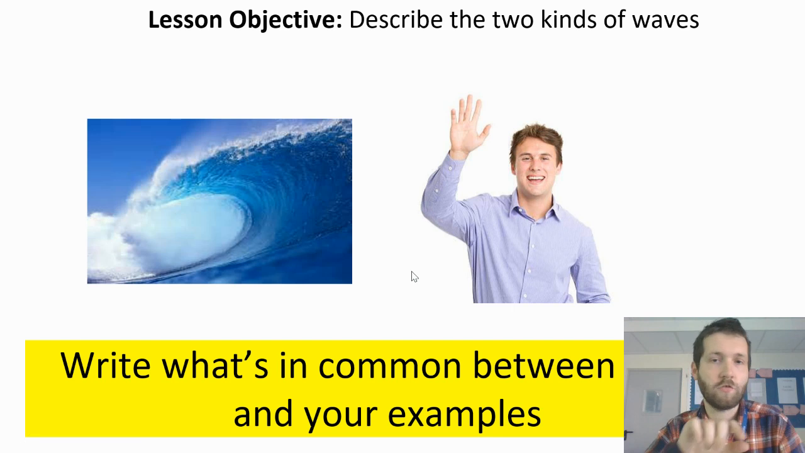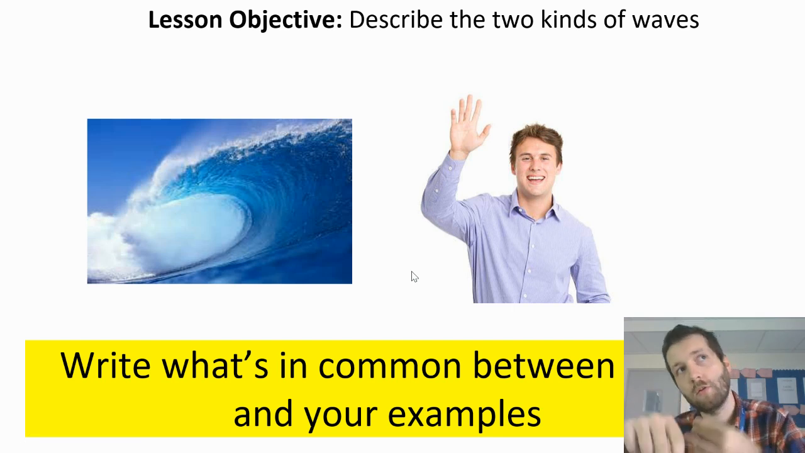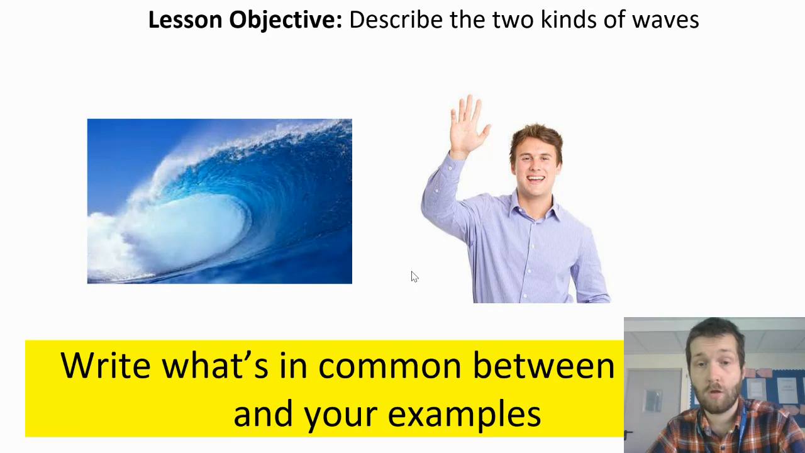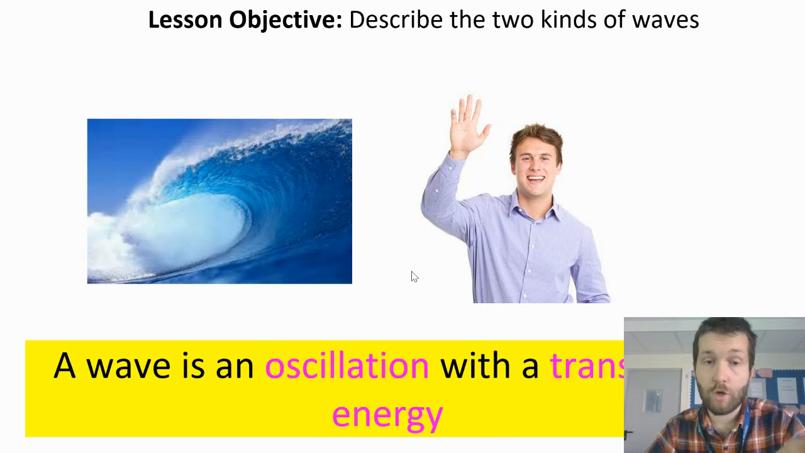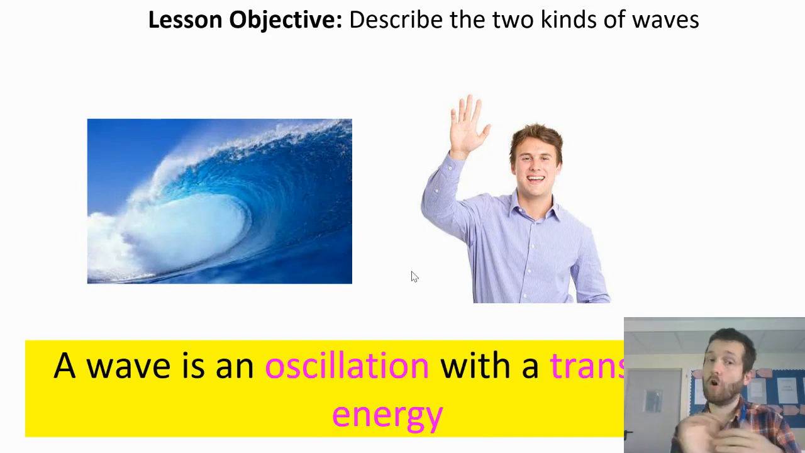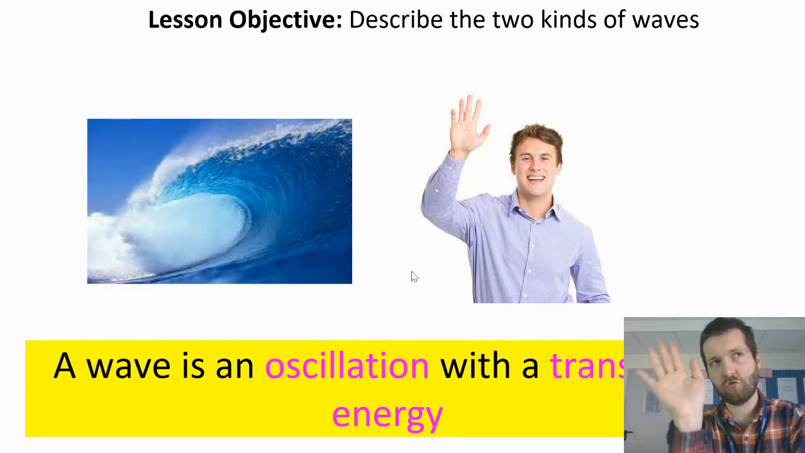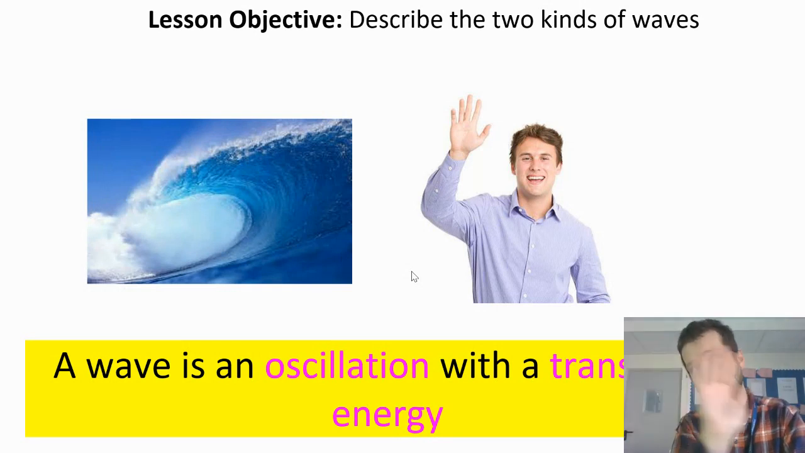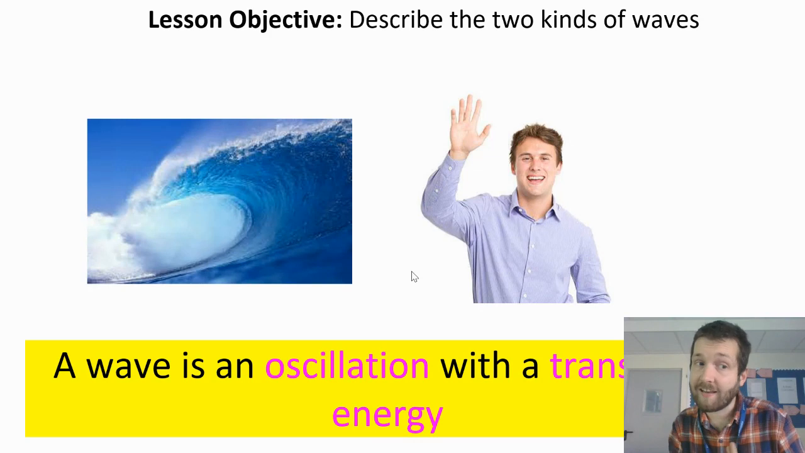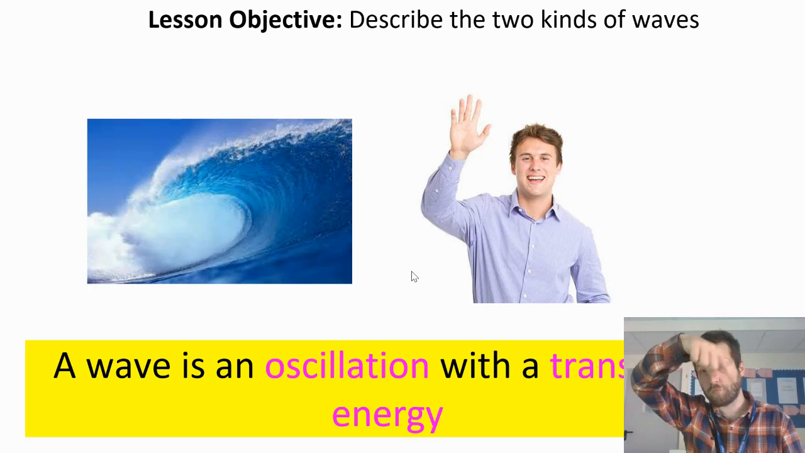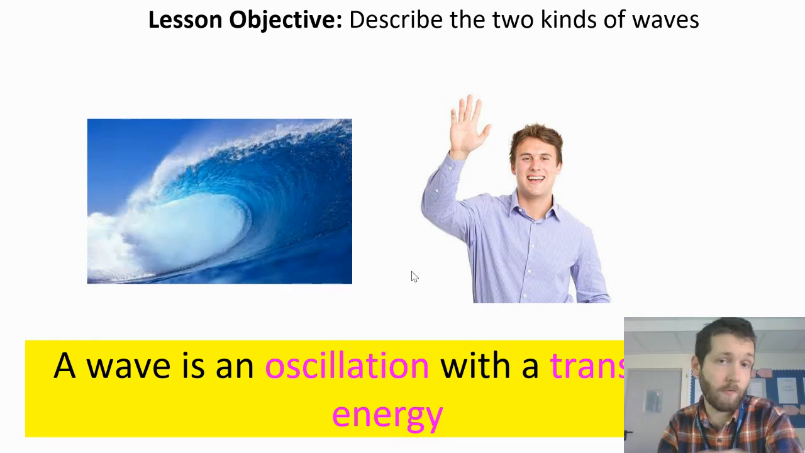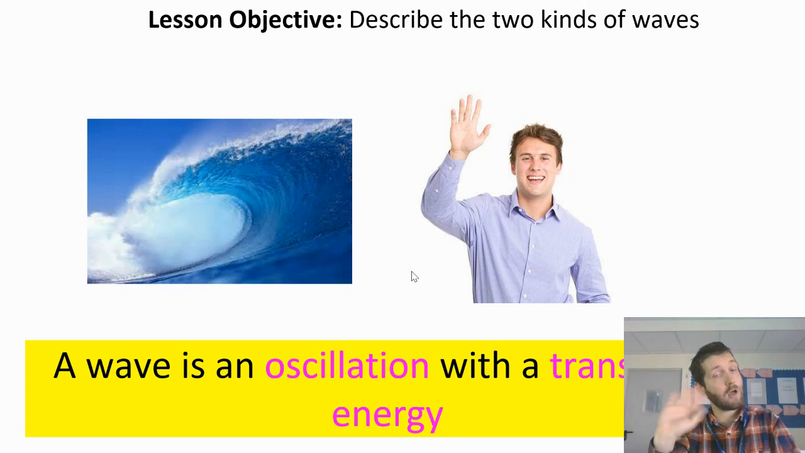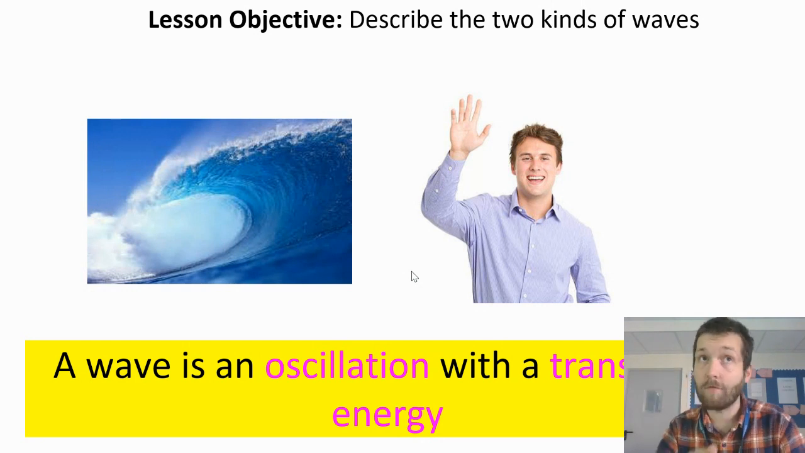Okay, so we finished off last time having a look at this, and we were looking for examples. Let me describe what is common between them. First thing that's in common is an oscillation is happening. An oscillation is something moving from side to side, kind of like how we've looked at a pendulum swing before, whether it's the wave on the beach, whether it's this guy saying hello, or whether it's any other type of wave. They all involve an oscillation of moving from side to side in some way.